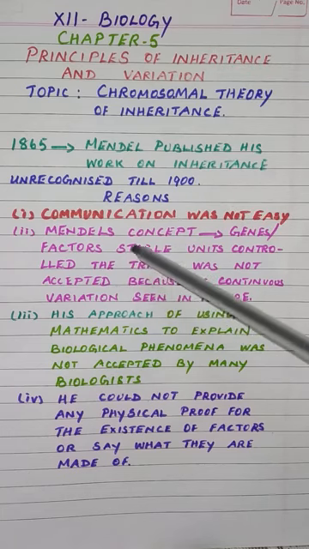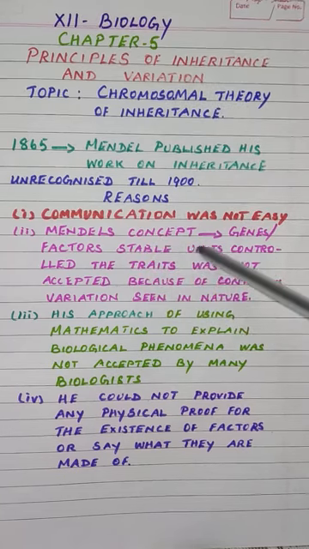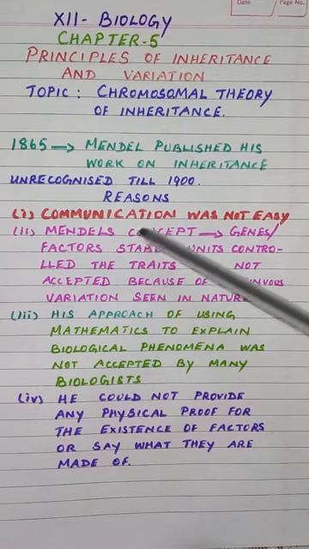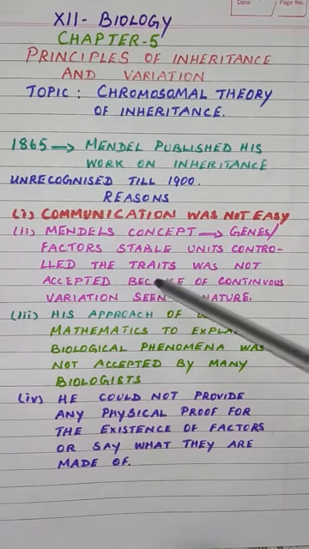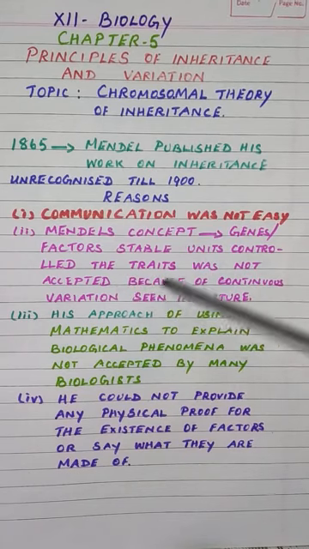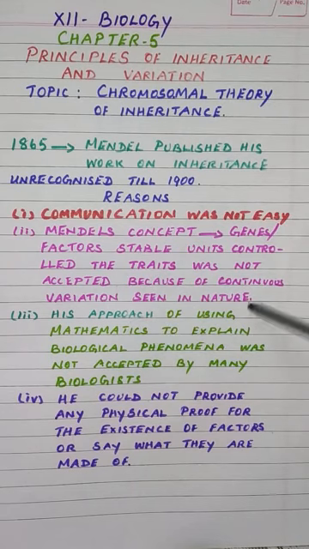Secondly, his concept of genes, that is the factors, being stable units that controlled the traits, was not accepted because of the continuous variation seen in nature.